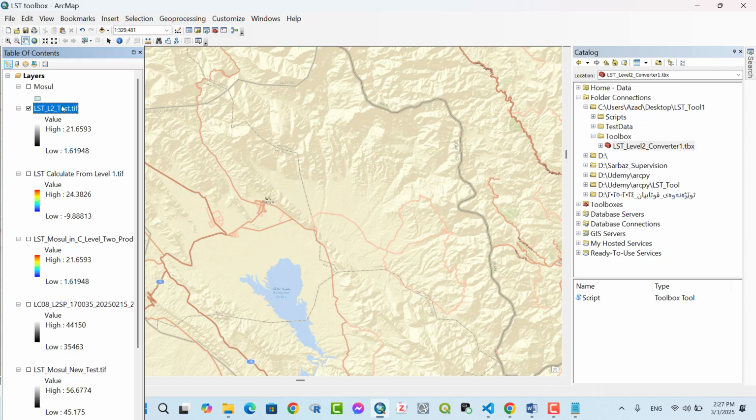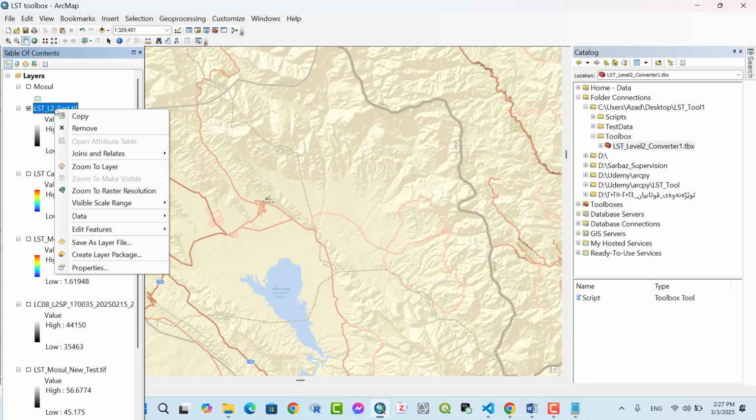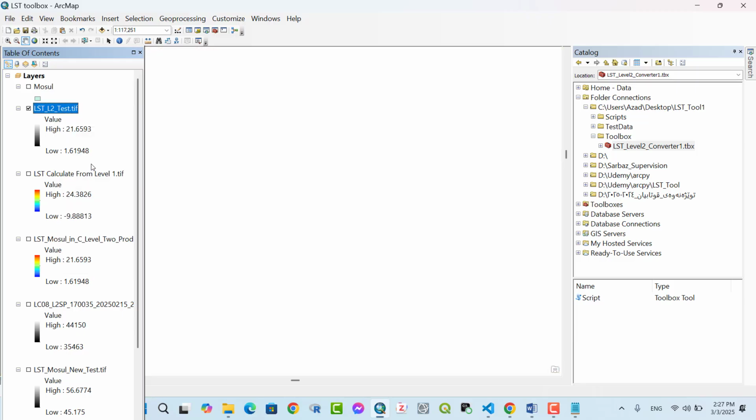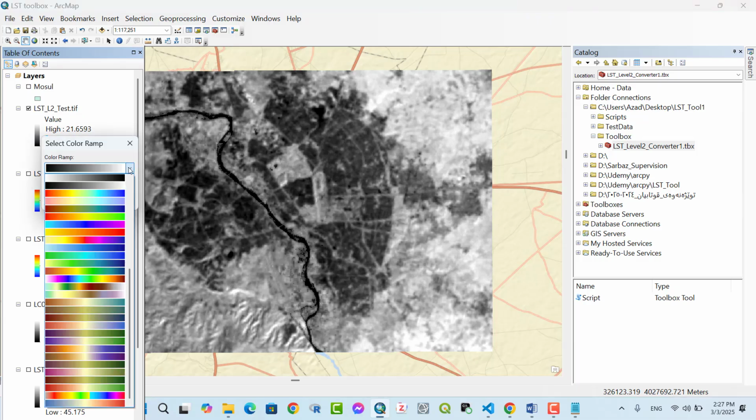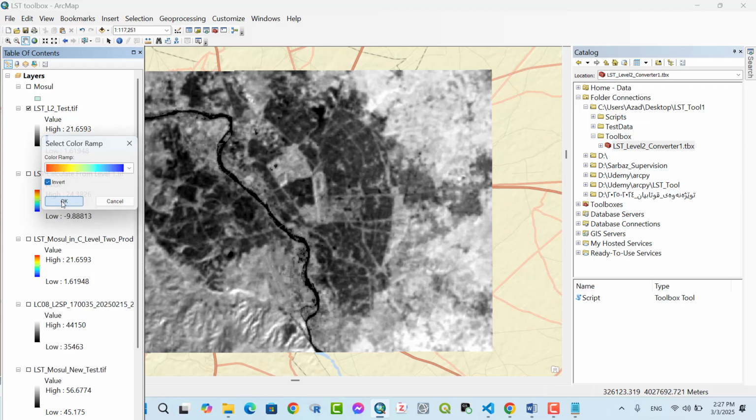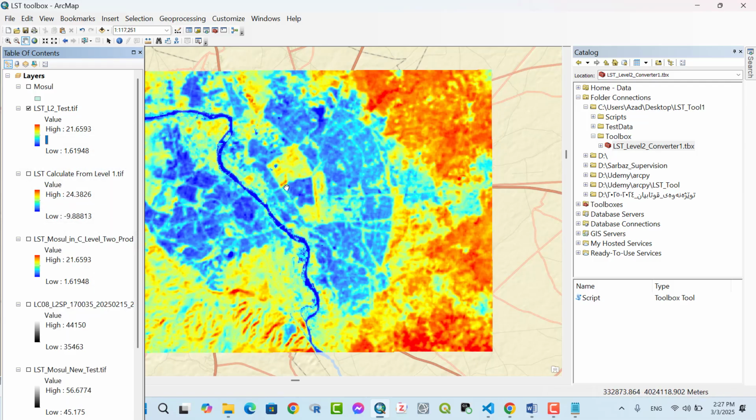So the LST is converted to degrees Celsius. Zoom to layer. You can change the color. That's our output.